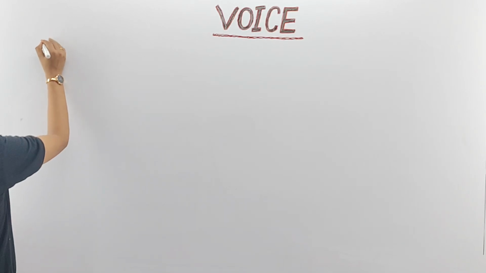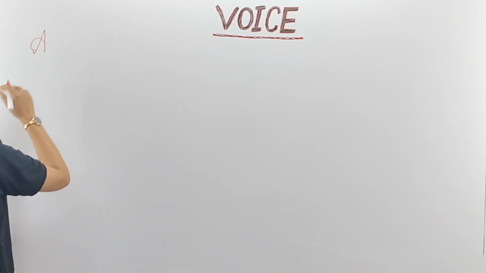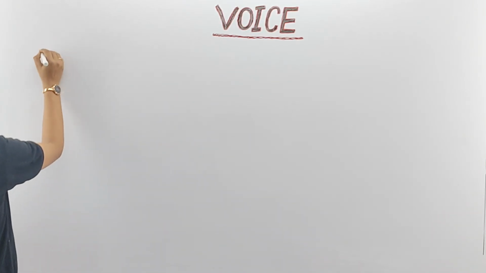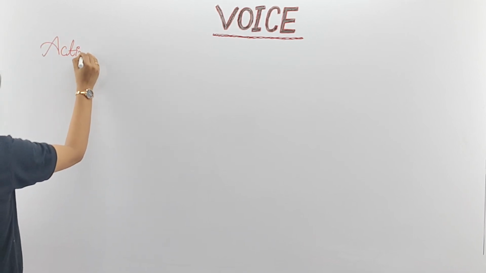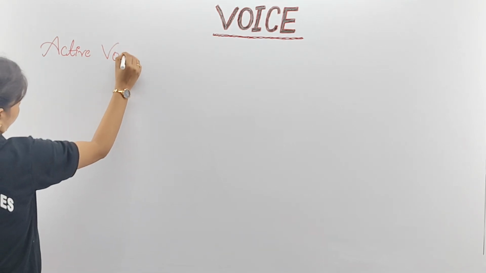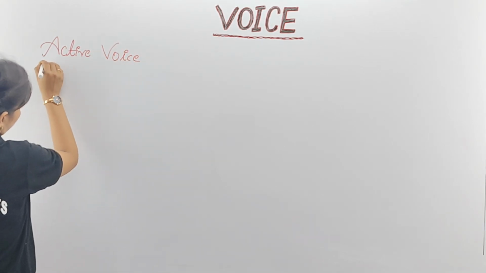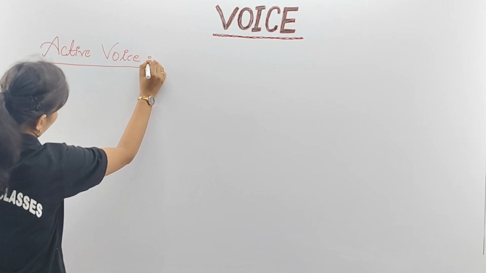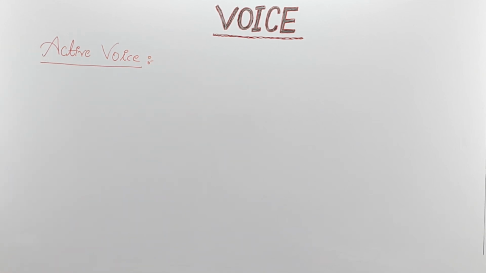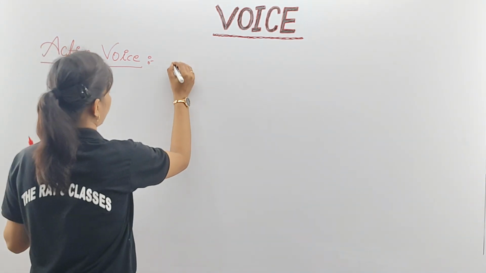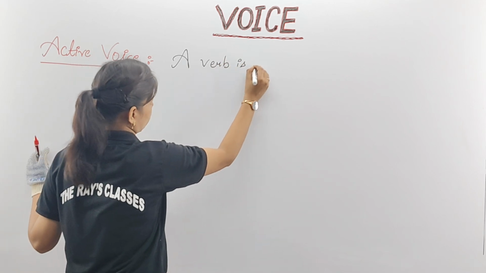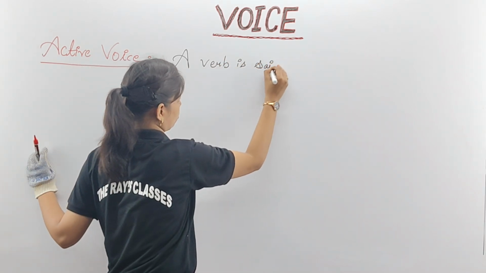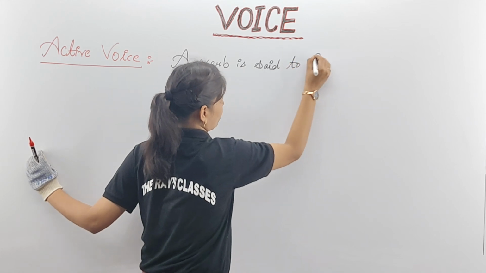Heading. Active voice. Clear? Note it down. A verb is said to be in active voice.